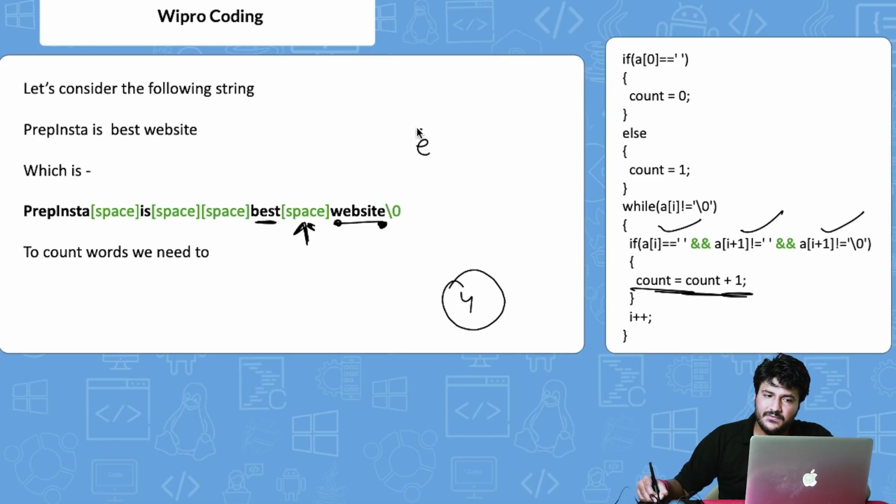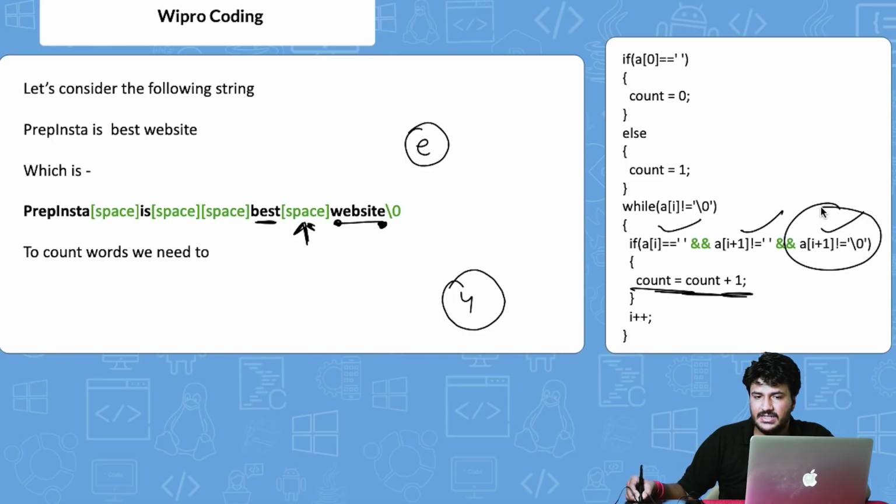Now at E, what will happen here? Obviously at E, this backslash 0 is encountered. Obviously now the loop will end, and a[i] is not equal to blank space either, obviously there's no space also, right? So the final count value will remain as 4.